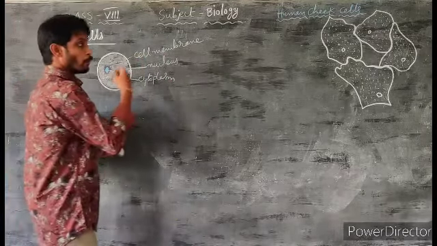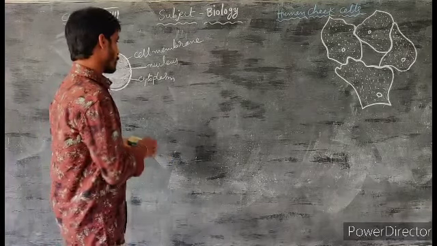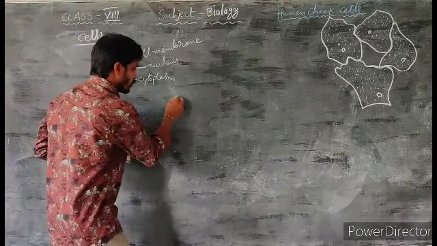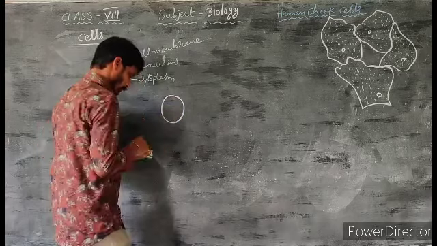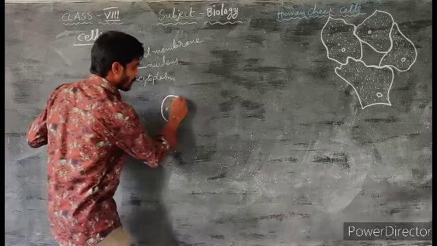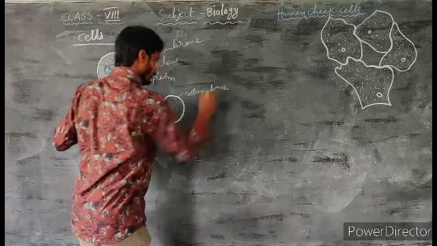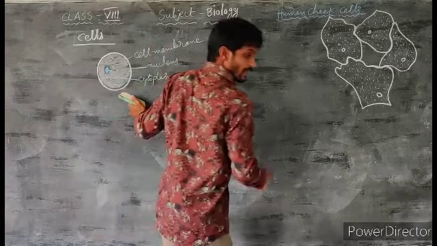If you observe both onion peel cells and human cheek cells, we can find some differences. For example, in human cheek cells, the cell is surrounded by only one membrane.